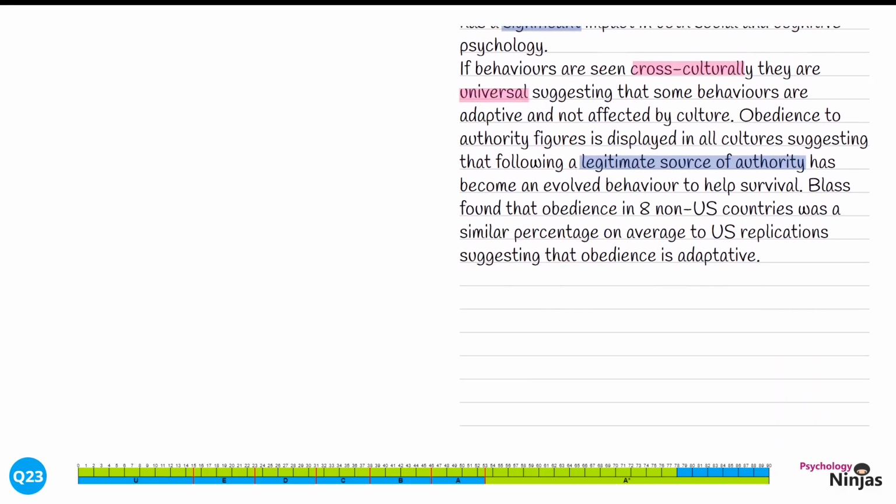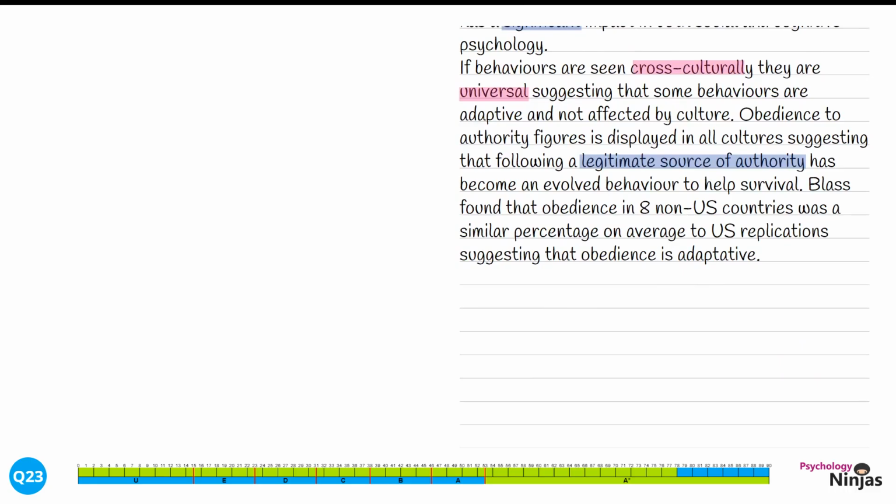Blass found that obedience in 8 non-US countries was a similar percentage on average to US replications, suggesting that obedience is adaptive. If we've got a similar percentage of obedience between different countries, as Blass's research suggests, then it's likely that obedience is an adaptive innate response that has evolved. This is giving a clear counter-argument that culture isn't having an impact on social psychology. We're going to look at our other topic now in terms of cognitive psychology.